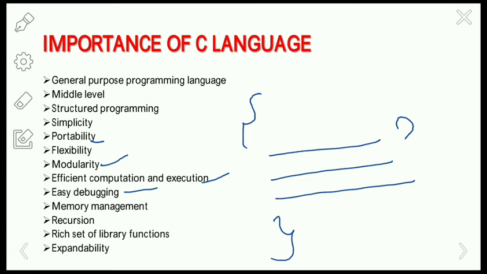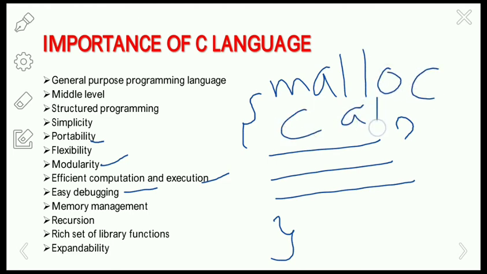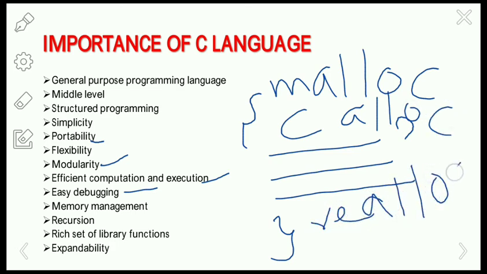So the next one is memory management. Various memory management built-in functions are available in the C language, which help to save memory and hence improve the efficiency of the program. Some of the functions that allow memory management are malloc, calloc, and realloc. Okay, malloc, calloc, and realloc. So these are some of the built-in memory management functions.